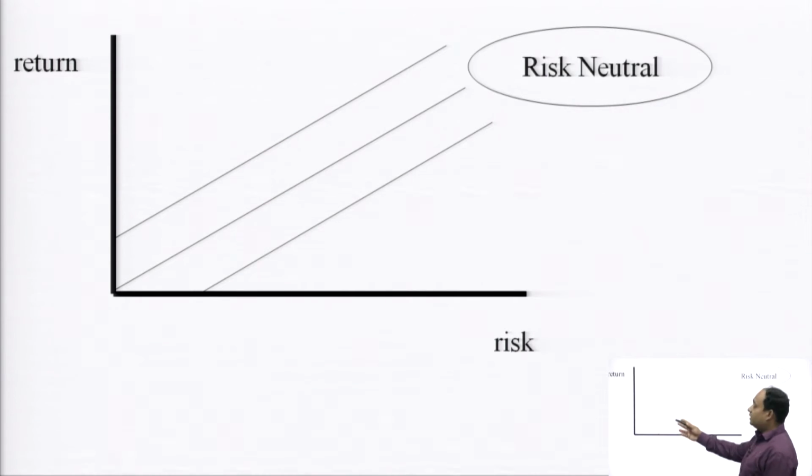Whereas these are the risk neutral. They are neutral about risk and return. Whatever risk and return they are getting, they are neutral with that. They do not know what is risk and return. They do not know what to do with the investment. They simply have a large amount of money and want to make the investment. They are the risk neutral investors.